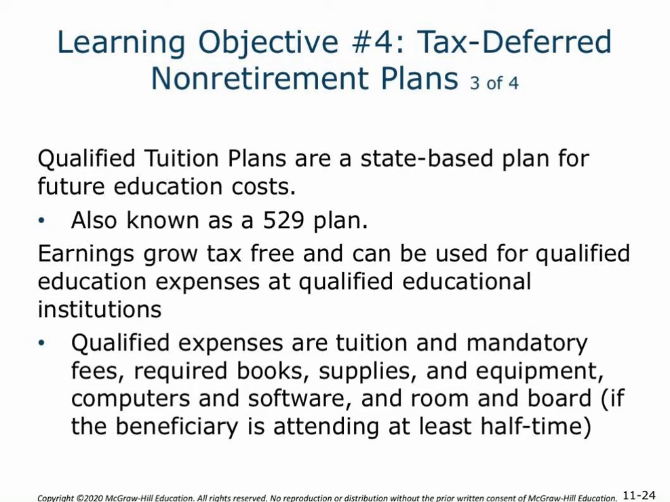So here the earnings grow tax-free and can be used for qualified educational expenses at qualified educational institutions. And that's going to include tuition and those mandatory fees, required books, supplies, and equipment, computers, software, and here room and board. So it's important to note sometimes room and board is going to be included, sometimes it's not, depending on what we've seen in the past. Here we are able to use these 529 plans to pay room and board, but only if the beneficiary is attending at least half-time.